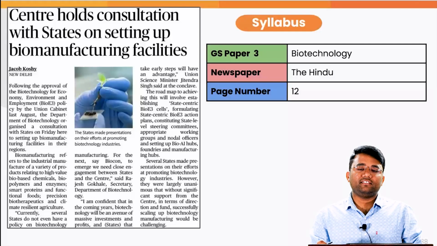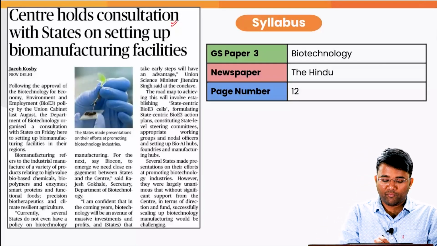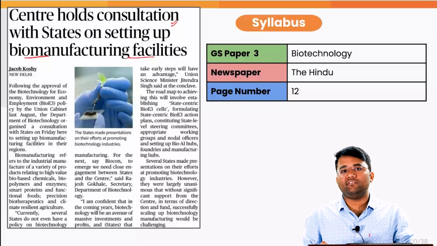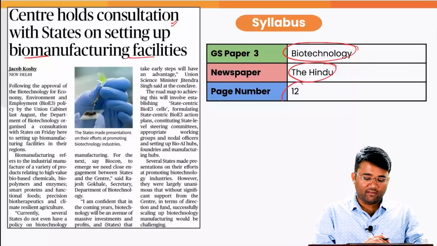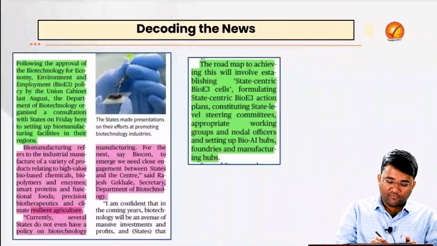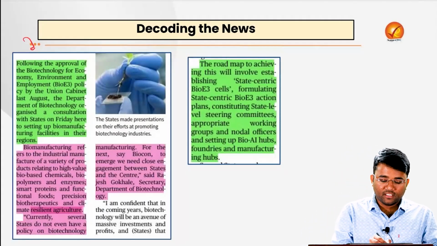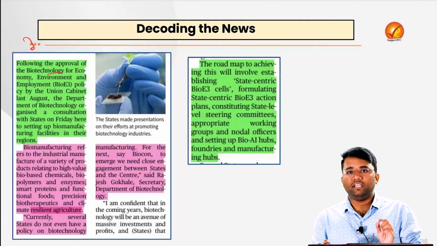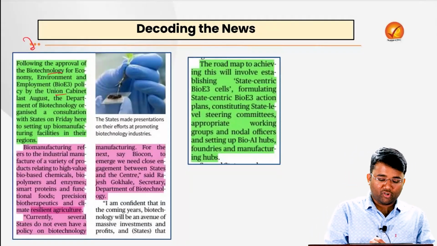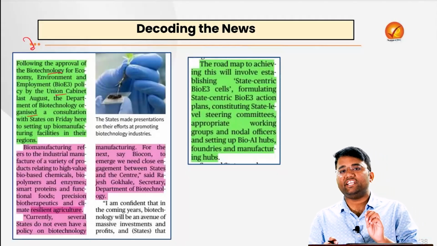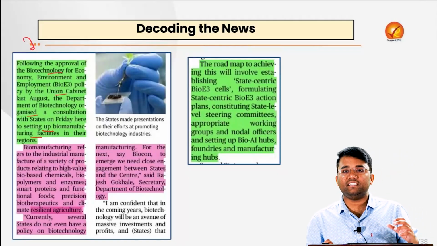In our simplified section, the first topic is that the Centre holds consultation with states on setting up biomanufacturing facilities, and this is related to your GS Paper 3 biotechnology, and this has appeared in today's The Hindu, page number 12. So the context is that following the approval of the Bio E3 policy, the full form is Biotechnology for Economy, Environment and Employment, by the Union Cabinet last August, the Department of Biotechnology organized a consultation with the states on Friday to set up biomanufacturing facilities in their regions.